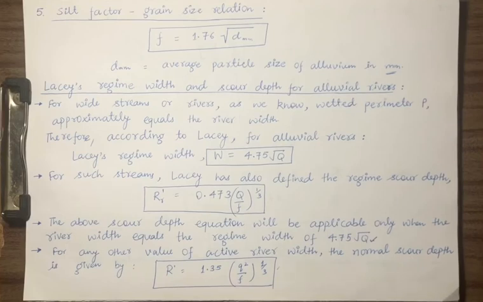So we will solve one problem and we will see what the design procedure is, before this we will be doing that in the next lecture. In the next lecture we will complete this half part of this unit, and the next part is the divergent head work. So we have completed Kennedy theory. In the next coming lecture we will be completing Lacey's design theory.